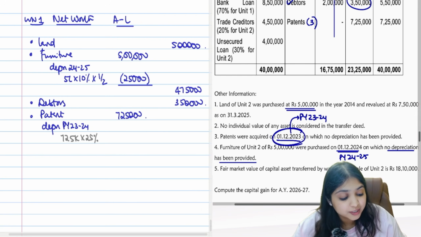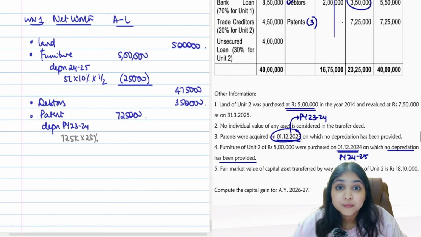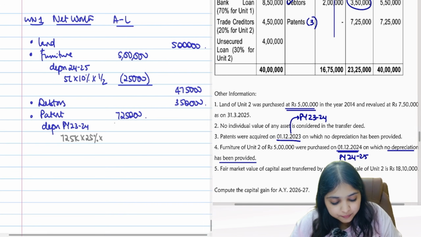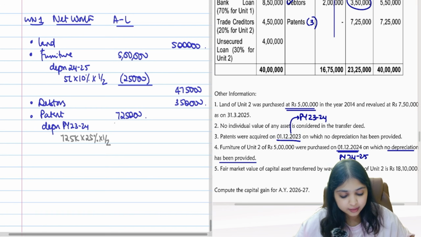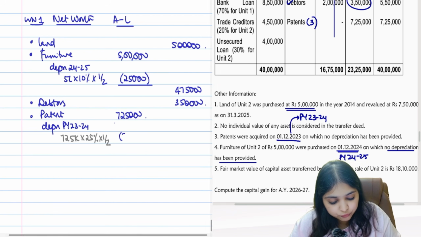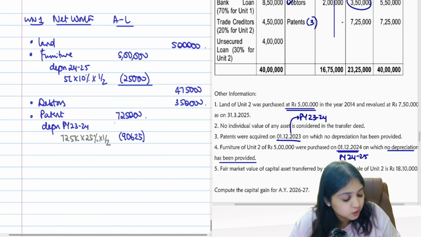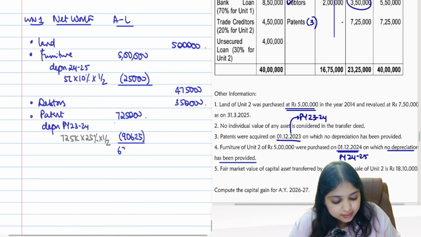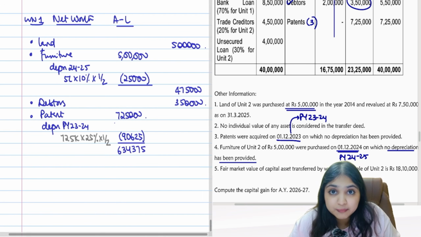This one also you purchased on 1st December, guys. 1st December means in 23-24 you would have put the asset to use for less than 180 days. So in 23-24 how much depreciation will you get? Only half year's depreciation you will get. So 7,25,000 into 25% by 2, 90,625. This will be 23-24's depreciation. So what's your net number? 6,34,375 will be your net number.